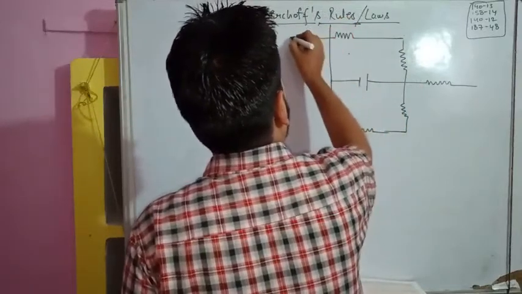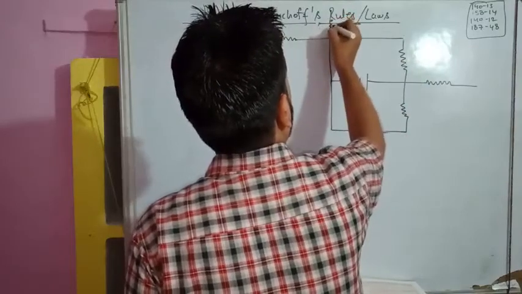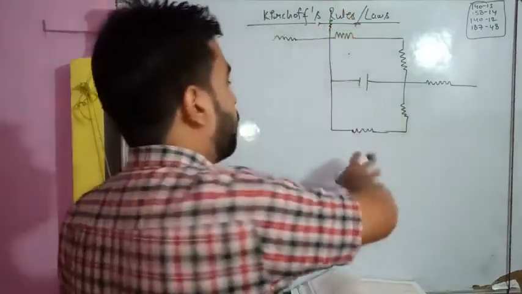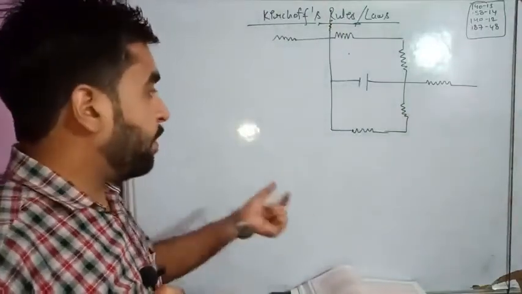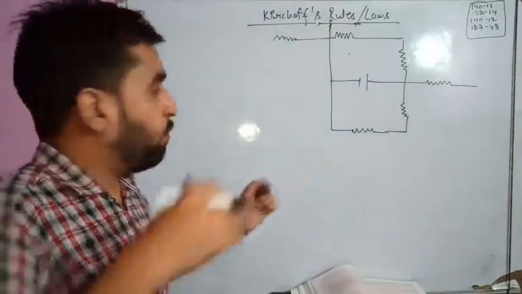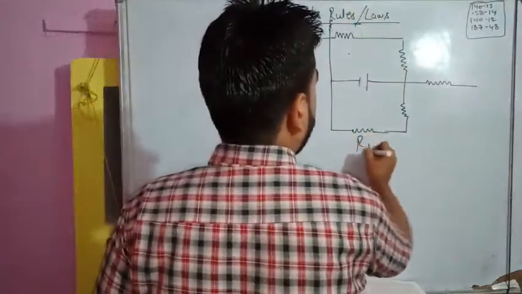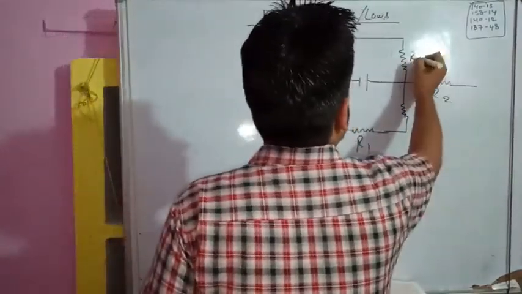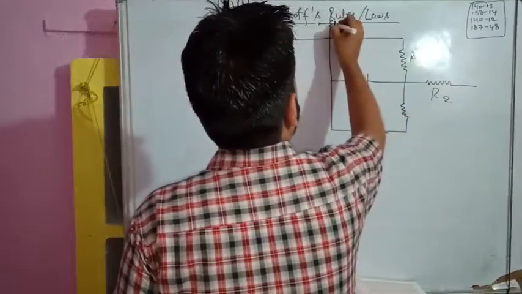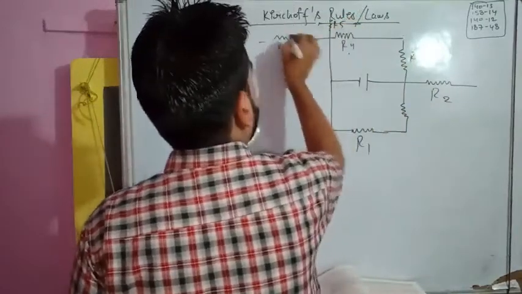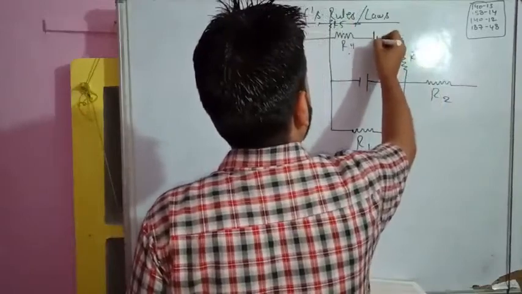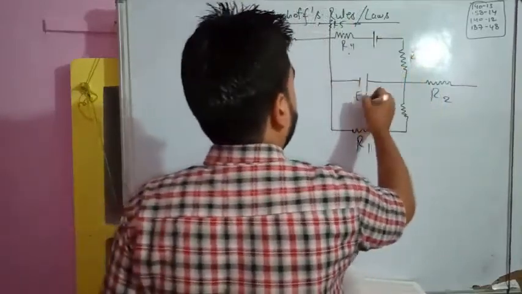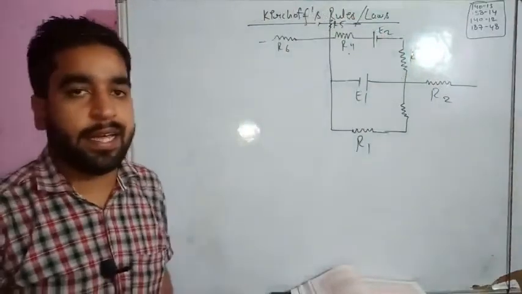Let us name these R1, R2, R3, R4, R5, R6, and draw one more EMF here. Suppose this is E1, this is E2. So I have drawn a complicated circuit diagram.